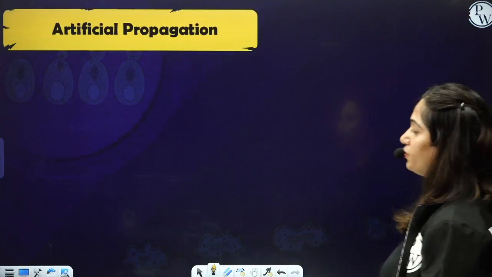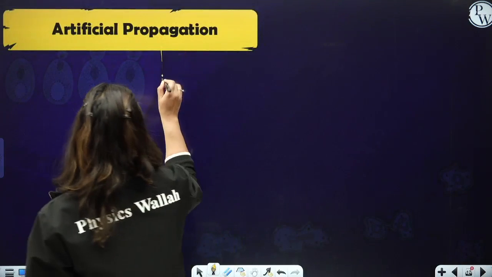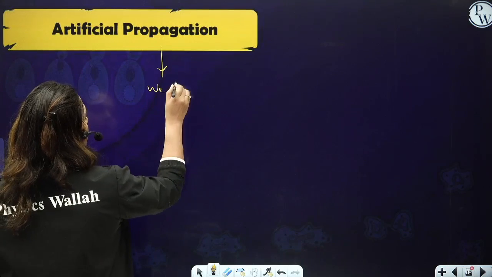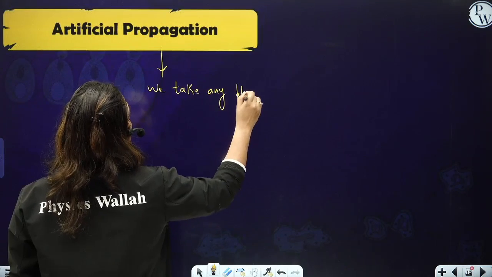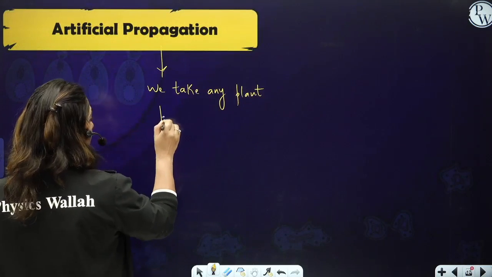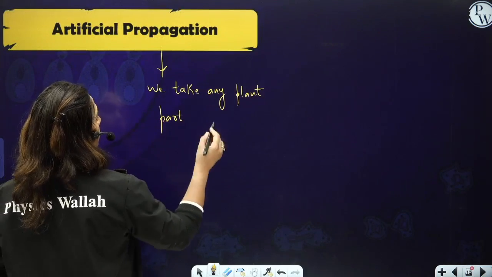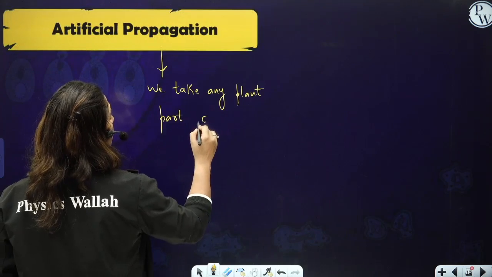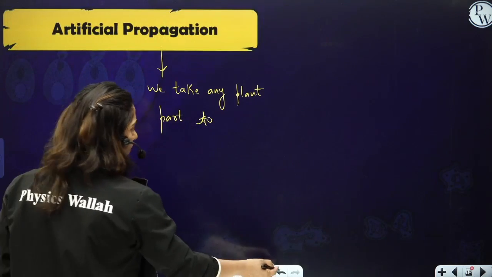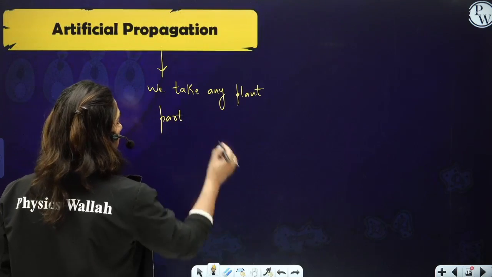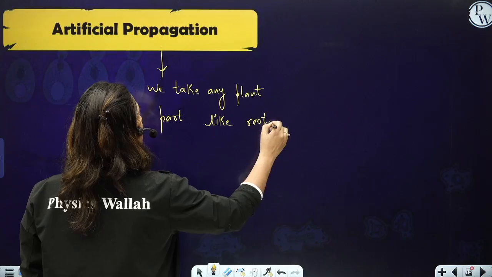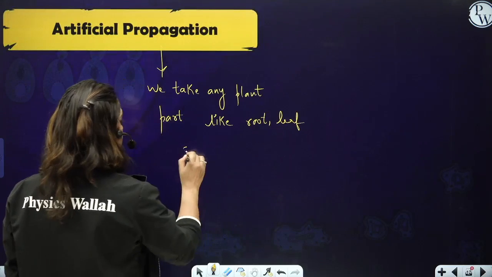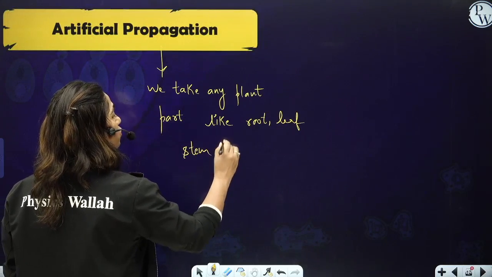Now, artificial propagation. In artificial propagation, we take any plant part like root, leaf or stem to form a new plant.